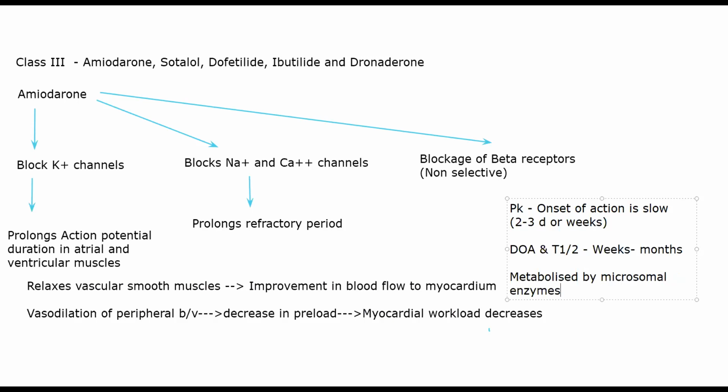Let's suppose you're giving something like phenytoin, or you're giving something like phenobarbital. You know it will affect microsomal enzymes by inhibiting them. In that sense, metabolism of amiodarone will get severely depleted, meaning amiodarone will stay in your body for longer period than you are estimating. So avoid giving them with drugs that have effect on microsomal enzymes, either inducers or inhibitors. And the primary excretion is bile. It will have biliary excretion.